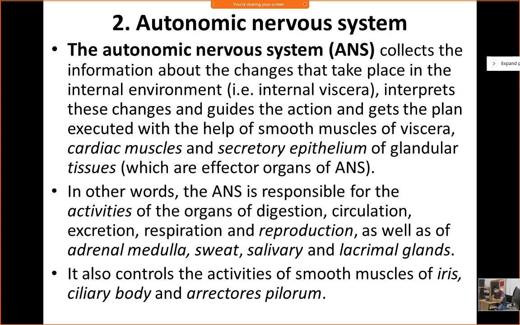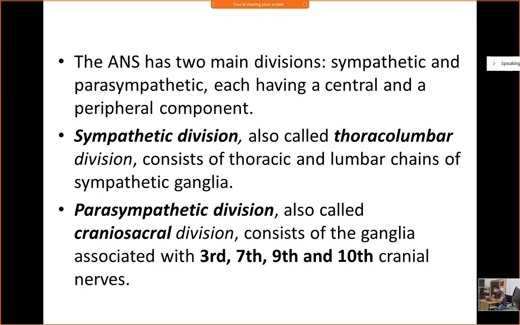What type of two divisions do we have? Sympathetic and parasympathetic. So first is sympathetic and second is parasympathetic. Sympathetic, the other name is thoracolumbar division. Why do we call the sympathetic division thoracolumbar? Because its fibers come out from the thoracic segment and lumbar segment.